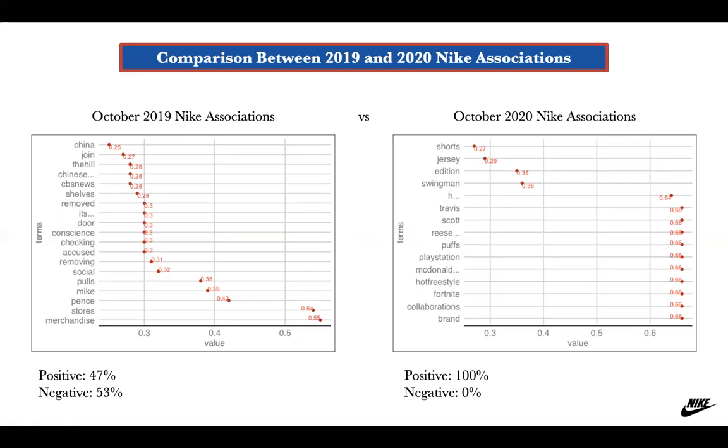So I added up all the words, and by analyzing which ones were positive and which ones were negative, I could find a percentage of positive and negative words associated with Nike. In 2019, you can see that most of the words associated are negative, which are again related to the whole China-Hong Kong controversy. In 2020, on the other hand, 100% of the associations are positive.